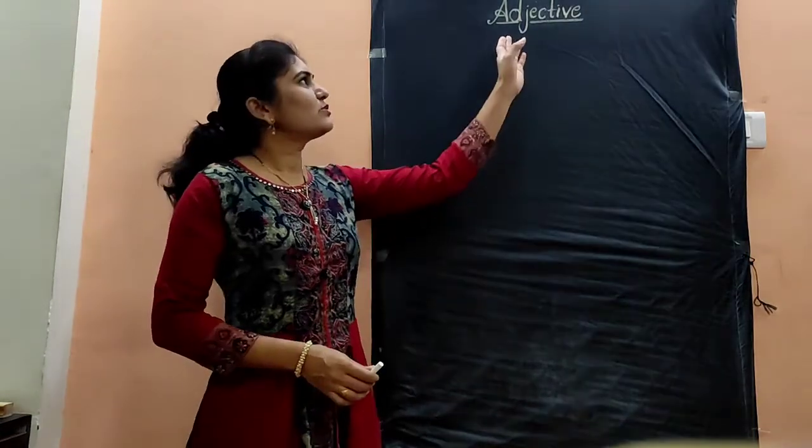In the previous video we have seen the parts of speech, noun and pronoun. In today's video we are going to see another part of speech, that is adjective. First we will see what is meant by adjective. Adjectives are the words which describe or modify the noun or pronoun. Means we can say that adjectives are the words which give us more information or extra information about the noun or pronoun. So when or how we have to use the adjectives, let's see.